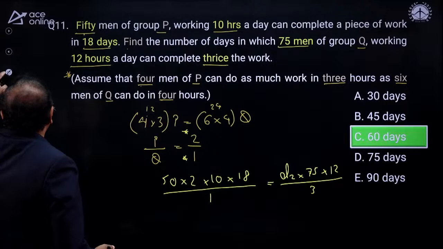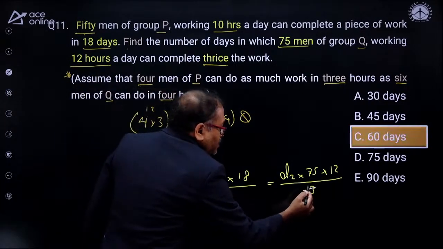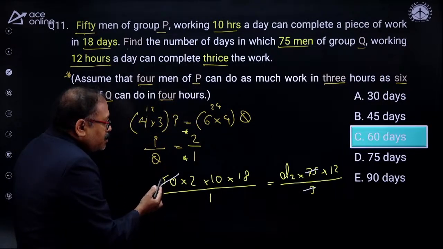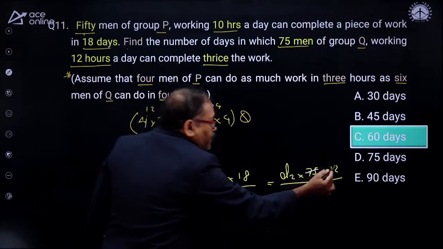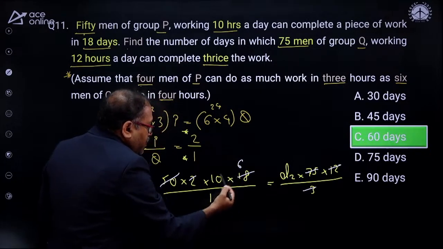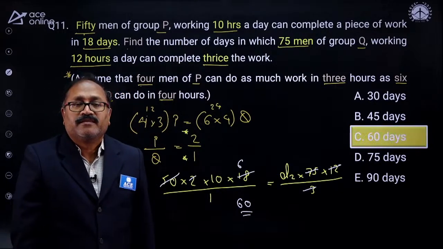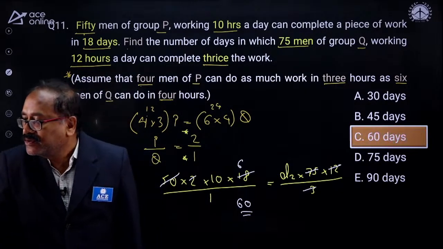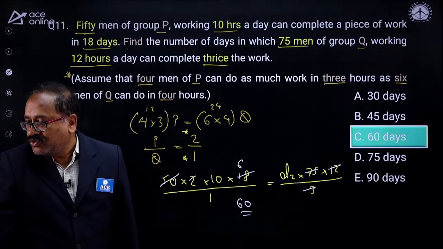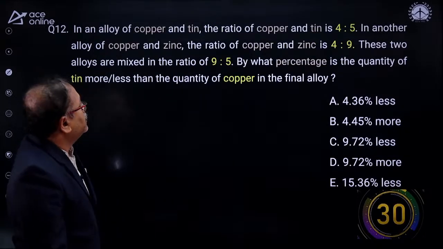Let's cancel this one. That is, with 25 and 25, this gets cancelled 2 times, and 2 into 2 is 4. With 4 this gets cancelled 3 times, and with 3 this gets cancelled 6 times. So that is 10 into 6, D2 is equal to 60. Am I right here? Okay, fine. So you are understanding this part? Moving to the next question.